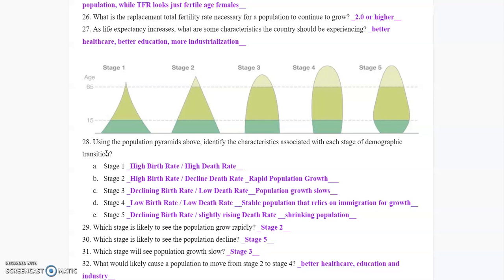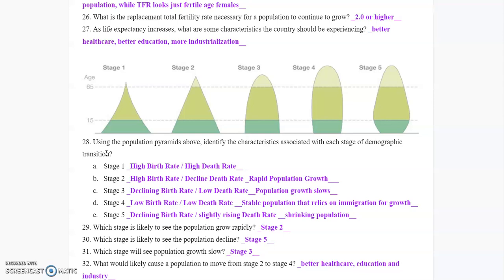Stage 2 is where you still have that high birth rate, but you have a declining death rate, meaning that people are living longer. You're beginning to see modern medicine evolve into their world. It causes rapid population growth because you're still pushing population. There's a lack of education opportunities for women, and unfortunately, that pushes birth rates higher. They just don't know about contraceptives. They don't know about taking care of things. It just pushes things higher and higher and higher. It also comes in with modern medicine as well, so those numbers get higher and higher.